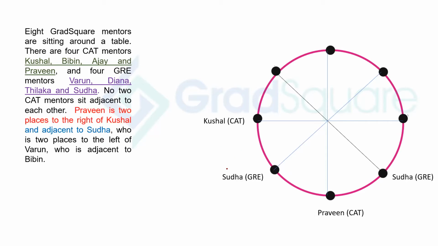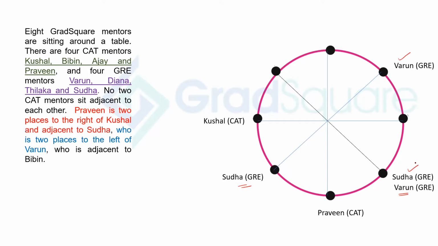Praveen is 2 places to the right of Kushal, adjacent to Sudha. So if Praveen is adjacent to Sudha, Sudha can be either here or here, and we know that she takes GRE. Who is 2 places to the left of Varun? That means Varun is here if Sudha is here, or Varun is here if Sudha is here.